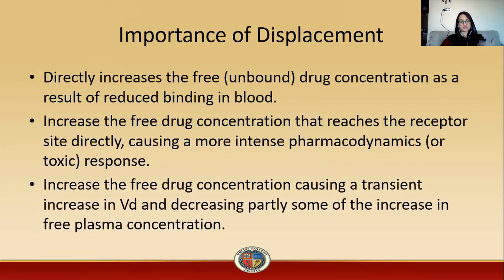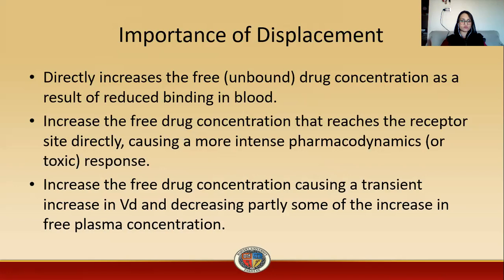Increase in the free drug concentration also causes a transient increase in volume of distribution, decreasing partly some of the increase in free plasma concentration. As the free drug concentration increases, it causes a transient or sudden increase in volume of distribution.